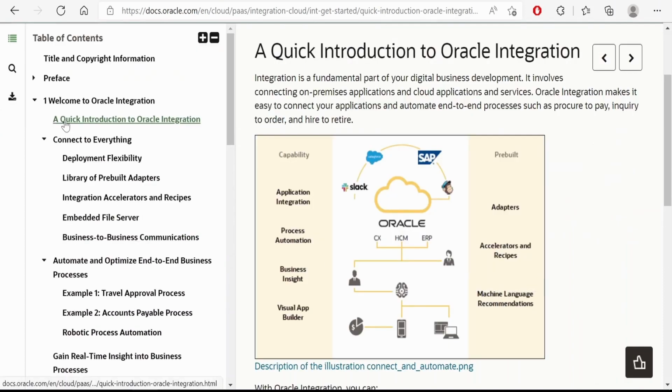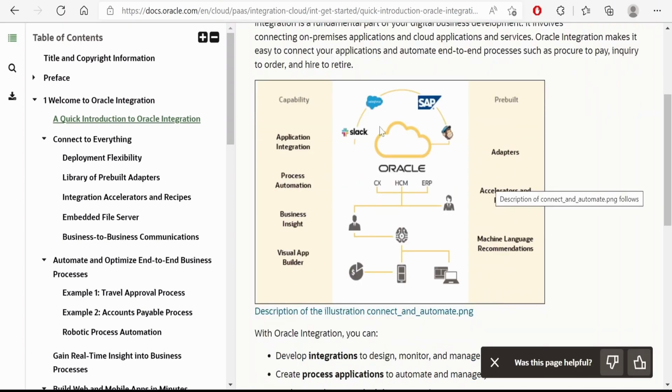If you click on the quick introduction to Oracle Integration, there is a fundamental part of your digital business development. This involves connecting on-premise applications with the cloud. Here, with the pictorial description, you will know what Oracle Integration is. It is basically used to connect multiple applications, be it third-party applications or in-house Oracle applications.